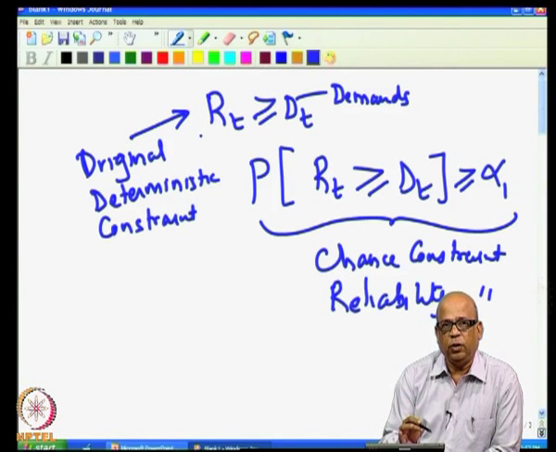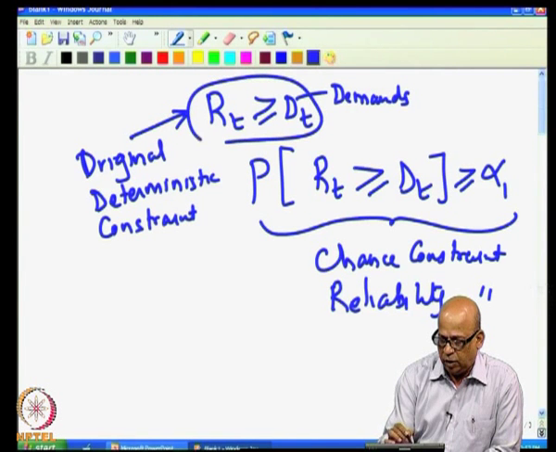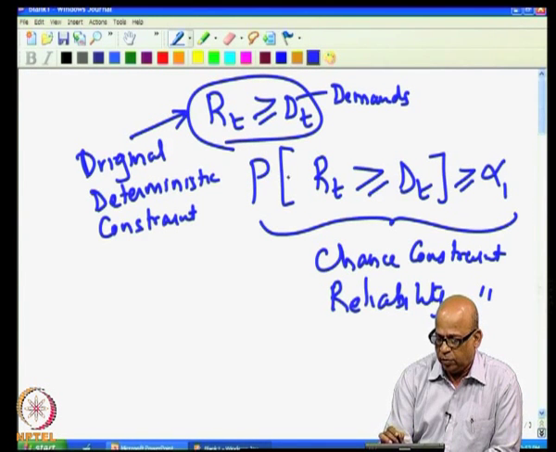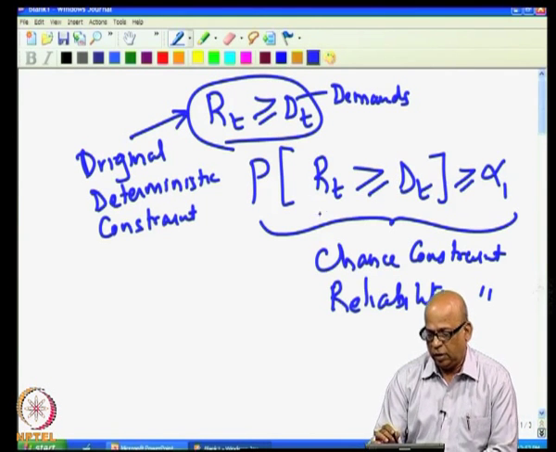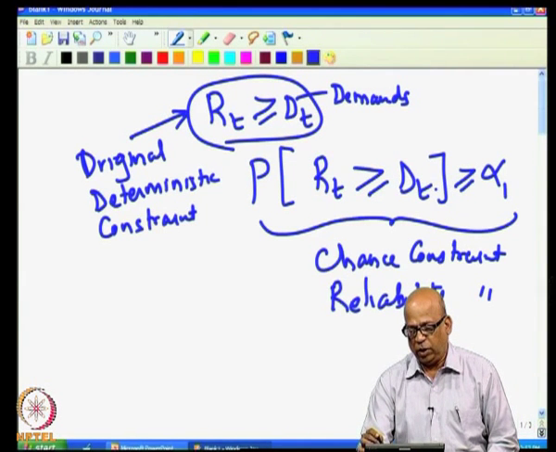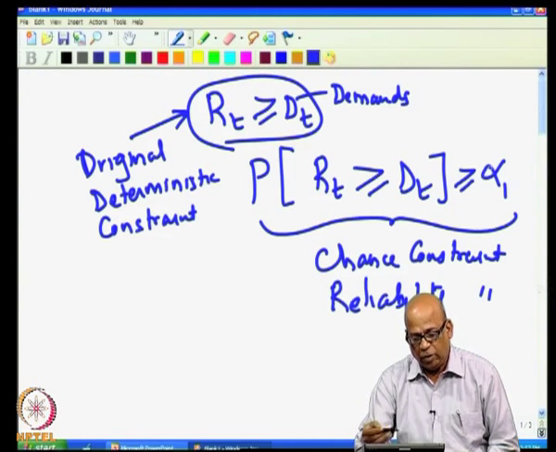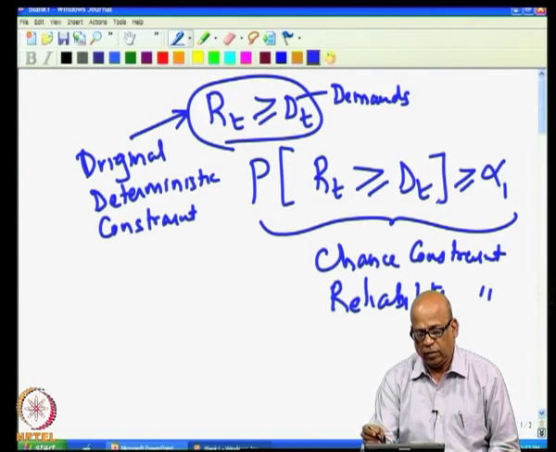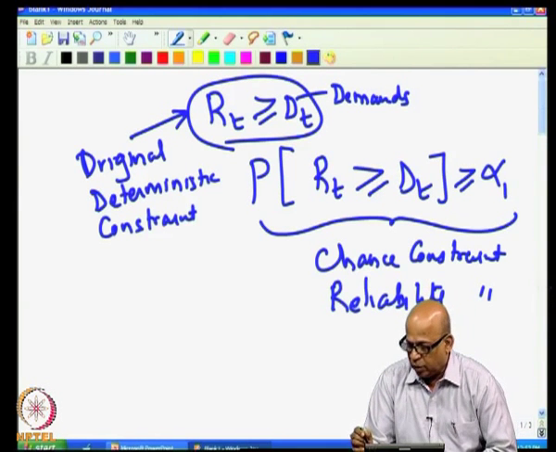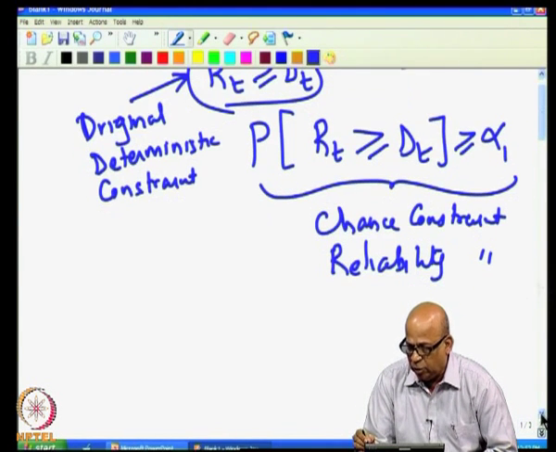Now, what we did is, because RT is a random variable by virtue of it being a function of the inflows which are random variables, we cannot write this in deterministic form, and therefore, we wrote this as a chance constraint of this form RT greater than or equal to DT greater than or equal to alpha 1, and then we specified alpha 1. And then we evolved methodologies of converting this chance constraint into deterministic equivalent. Now, there are some interesting issues here.